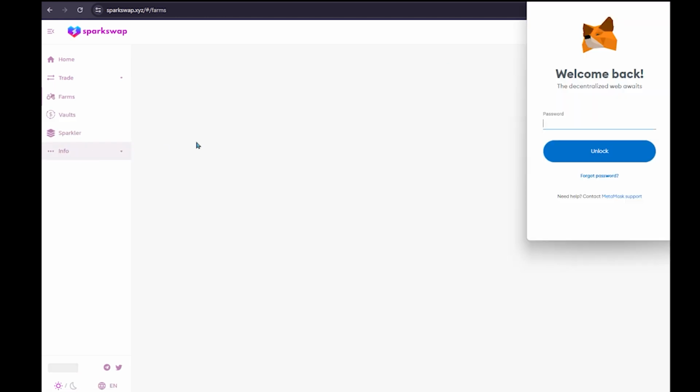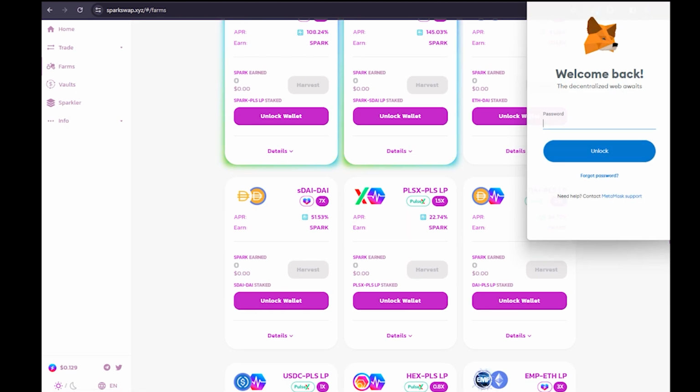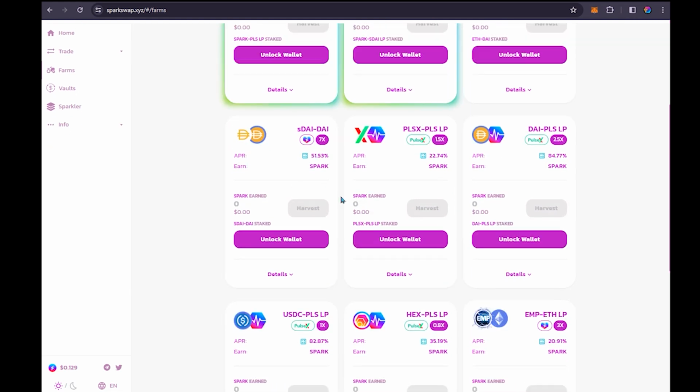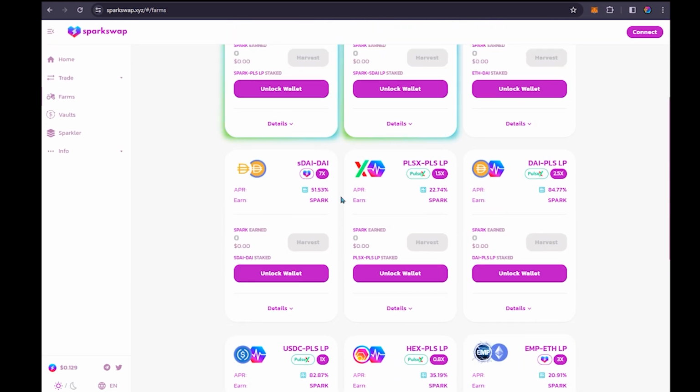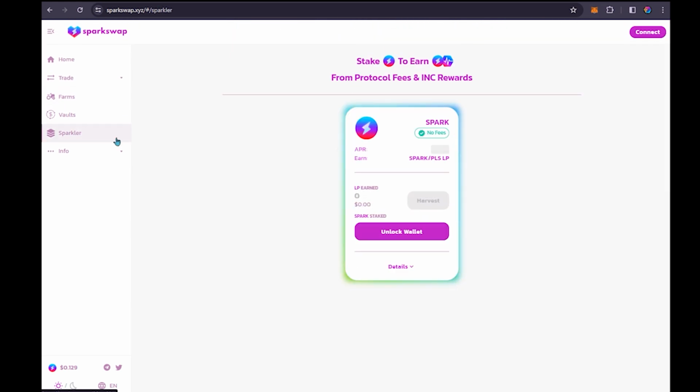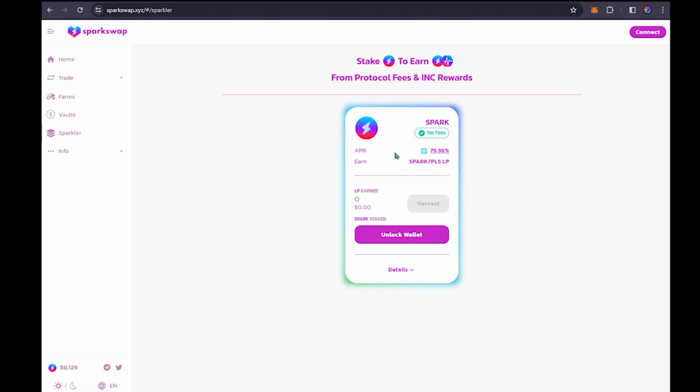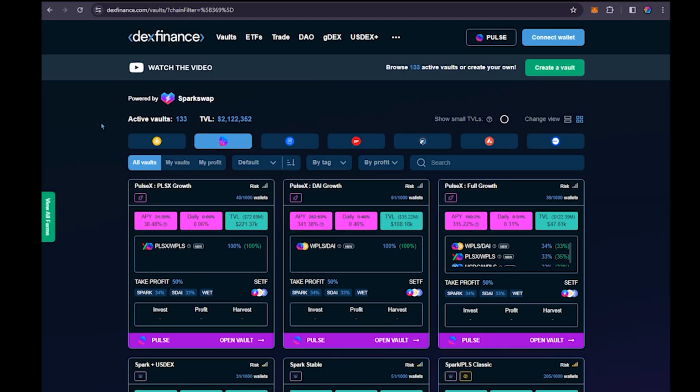They have a farm tab, which lists a bunch of farms that emit the Spark token as yield with different APRs. They have the Sparkler tool, which allows you to deposit Spark and receive Spark Pulse LP. And then they have the vaults, which is where we're going to concentrate on. This leads us to DexFinance. This is what I want to talk about now.